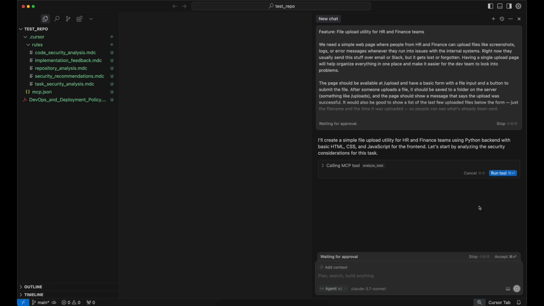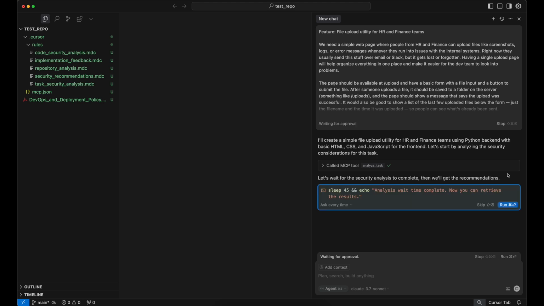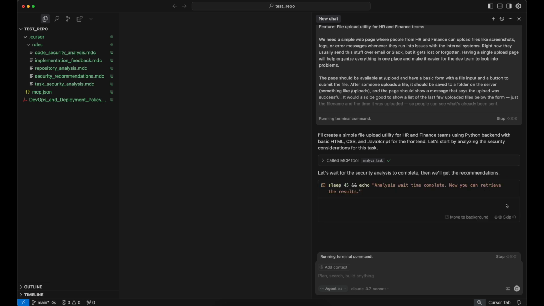So as you can see, before it actually goes to implement any code for our task, what it wants to do is analyze the task using one of the MCP tools that's available. So we're going to let it do that. It'll take about 30 to 50 seconds for the analysis to complete. So the MCP tool has suggested it runs a sleep command to wait for that to happen. So let's just run that.